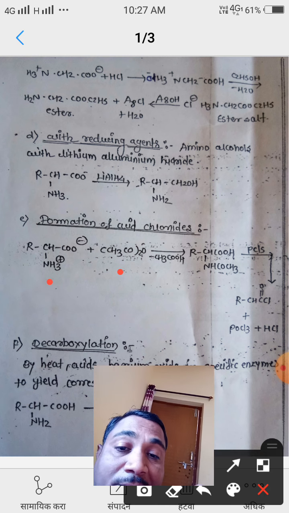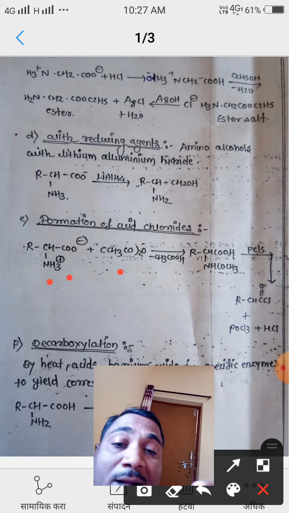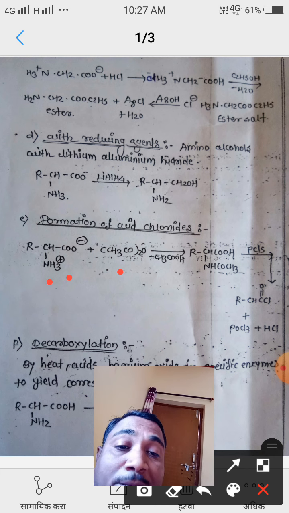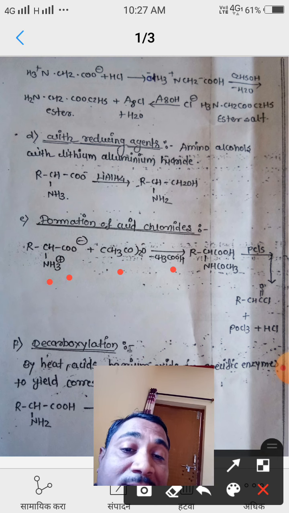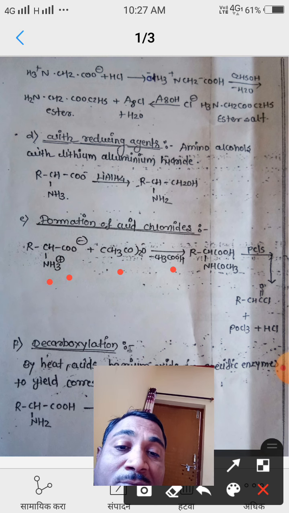Now this reaction is explained again. When the alpha amino acid reacts with acetic anhydride, the hydrogen atom of the amino group is replaced by a CH3CO group, that means an acetyl group, with the elimination of a byproduct, acetic acid. That means one acetic acid is formed and one CH3CO group is attached to the nitrogen atom.